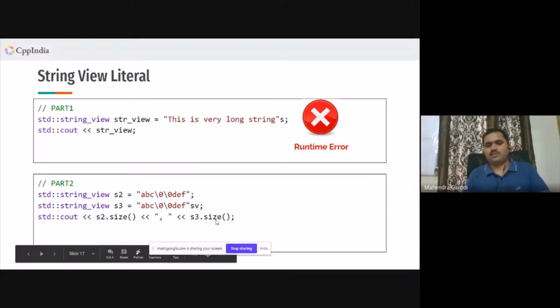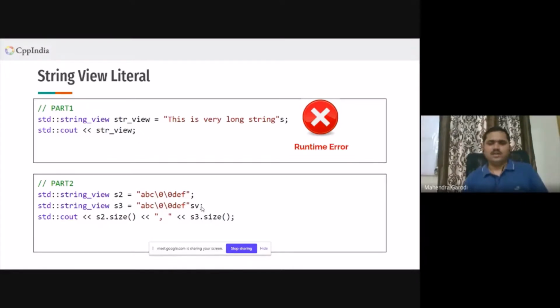S3 dot size. One thing we have to be very careful about is that there are all these C functions, like printf or strlen, which expect that whatever string or const char star we are passing is null terminated. So we should be very careful when we are passing string view to these functions. We should ideally not use it, but if you are using it, then we should be very careful.